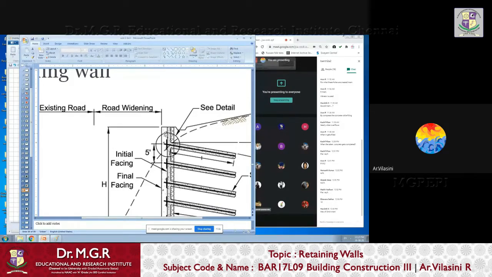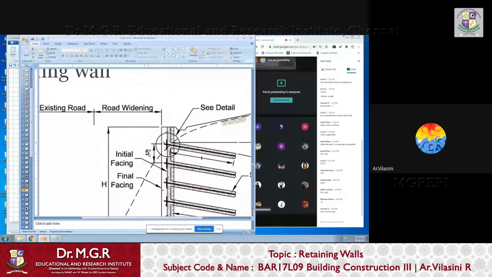You've just constructed a retaining wall, but for some reason you wanted to create a pattern, like a pattern of the entire city as a landscape, or you wanted a nice concrete mosaic on top of this wall. That can be done. So this is an exaggerated picture. It is called the final facing. The final facing can be your concrete tiles or mosaics or whatever style.